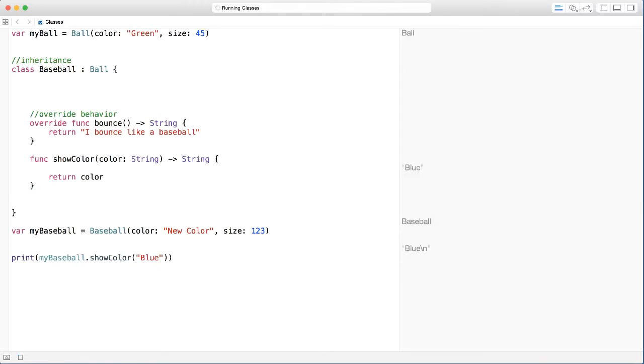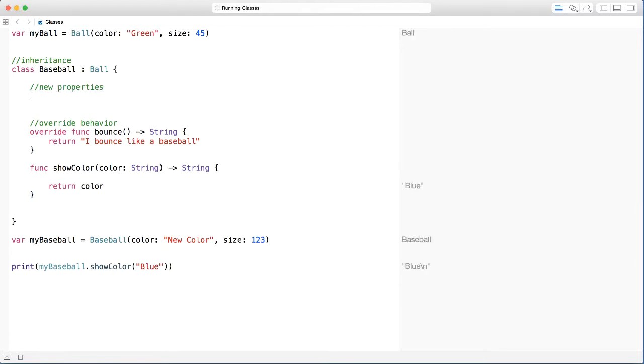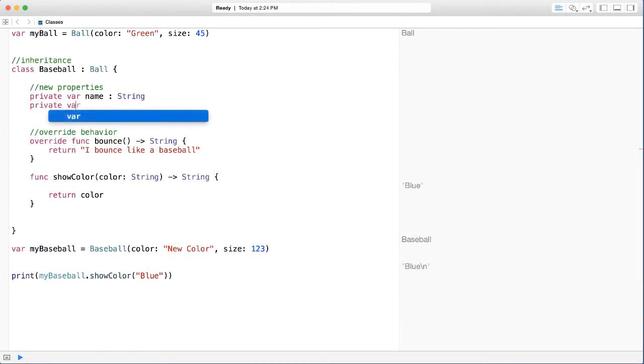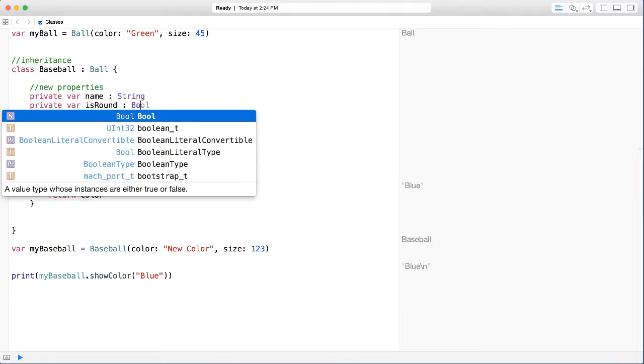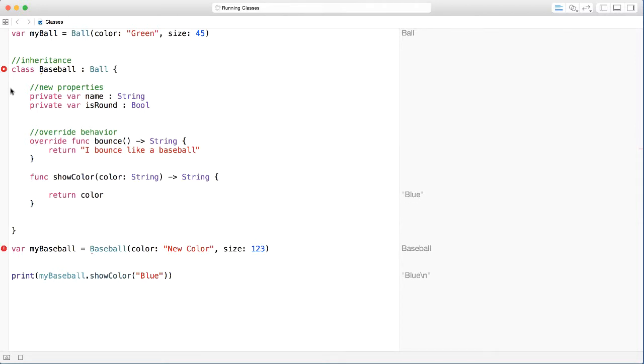We are also able to add new properties. Let's say we want to add a name property, we can go ahead and say private, right? Var name, and we say string, okay? And then say private, var is round, okay? Let's make this a boolean, so true or false. So now we've added these two properties here. So name, which is a string, and is round, which is a boolean. And we say private because we want this to just be accessed inside of our file here.